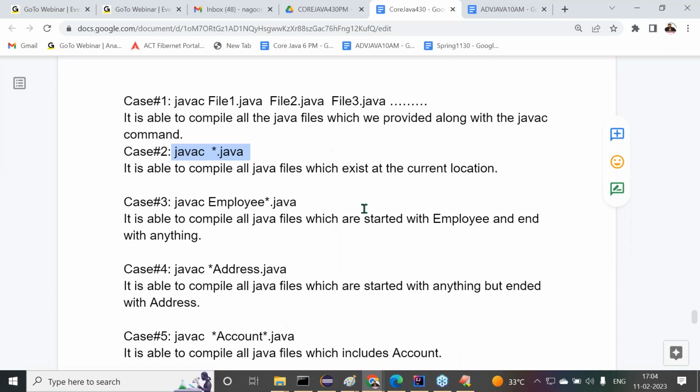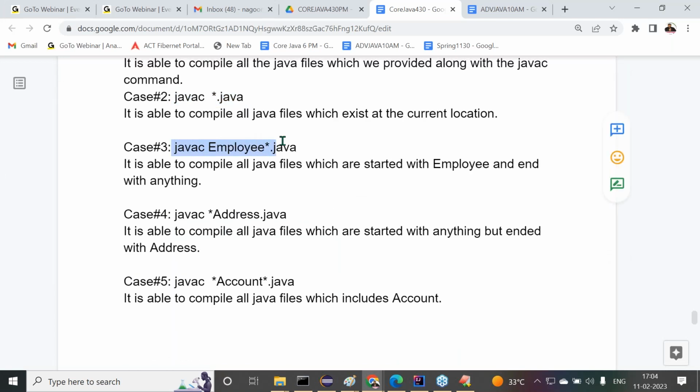Now tell me, third option: javac space employee star dot java. What is the meaning of this? Understand this clearly. It is able to compile all Java files whose names start with employee and end with anything. The file name must start with employee, but star represents anything, any name. That means employee account details, employee names, employee emails and employee address. Only these four dot java files will be compiled here.